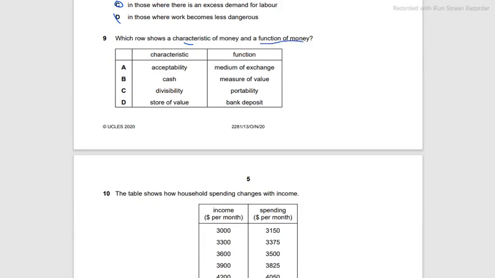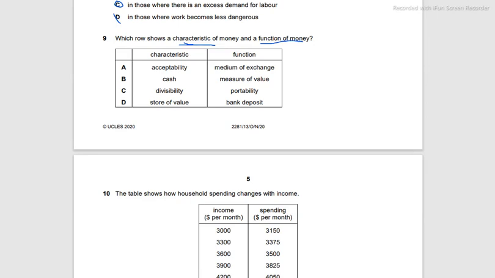A function of money is what the money does, the task or the job that the money does, and a characteristic of money is what is needed of money for that particular function. So we need something in money to do something in the economy. So we have to find that.